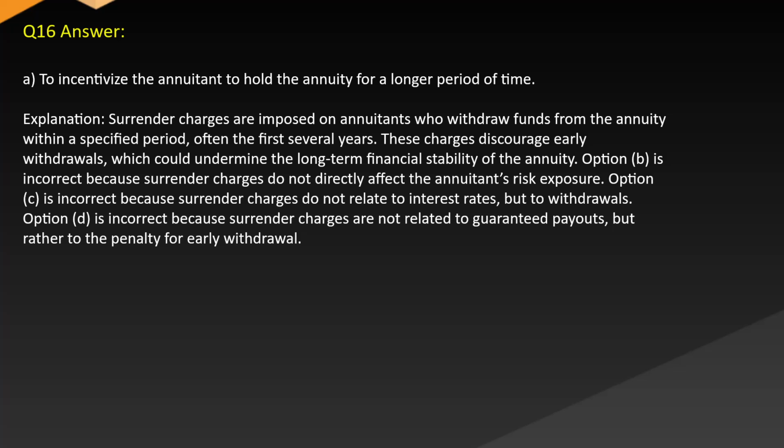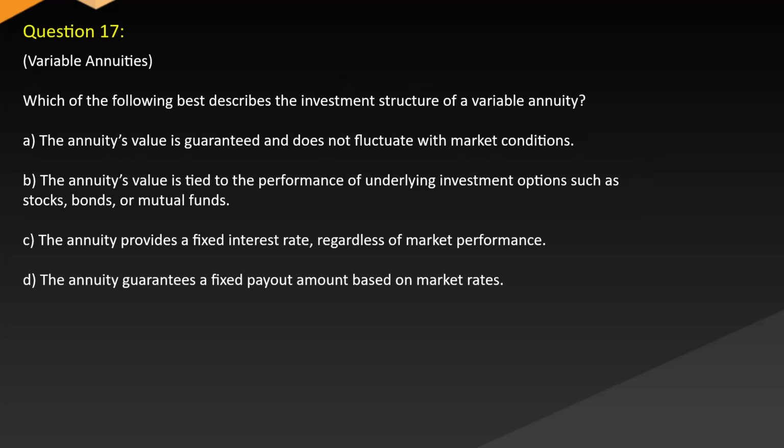Option B is incorrect because surrender charges do not directly affect the annuitant's risk exposure. Option C is incorrect because surrender charges do not relate to interest rates but to withdrawals. Option D is incorrect because surrender charges are not related to guaranteed payouts, but rather to the penalty for early withdrawal. Question 17. Variable annuities.